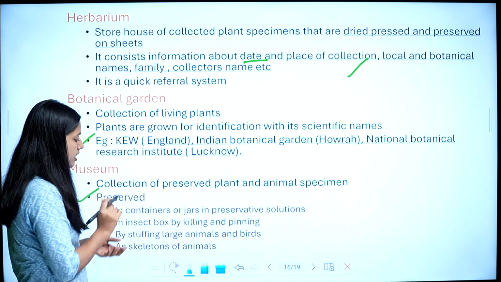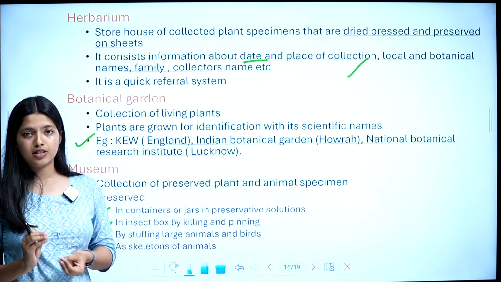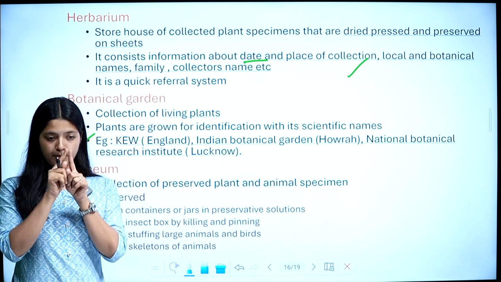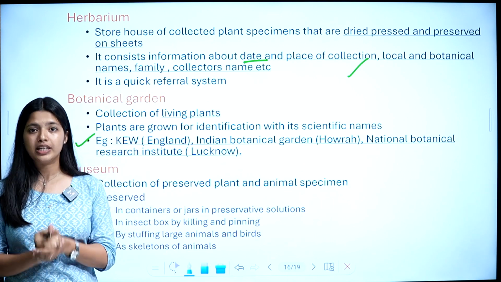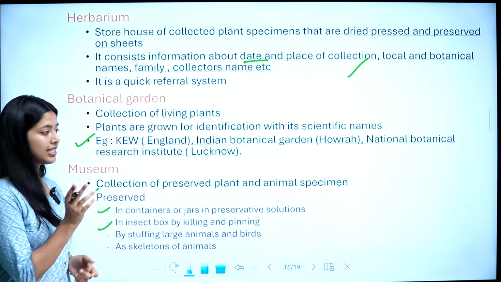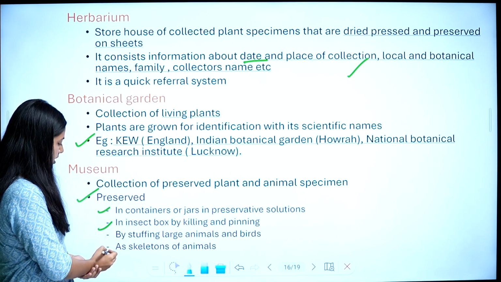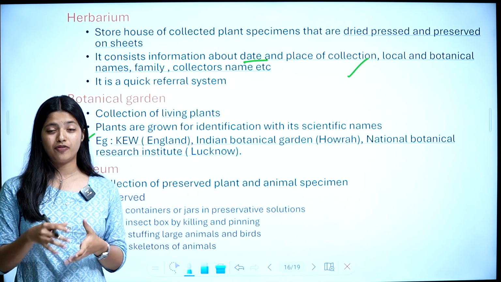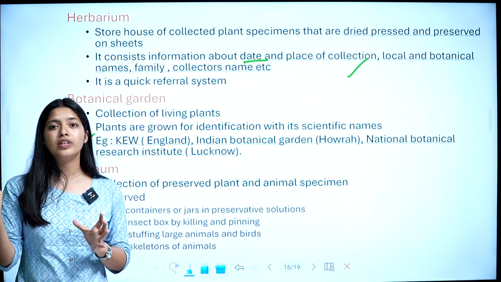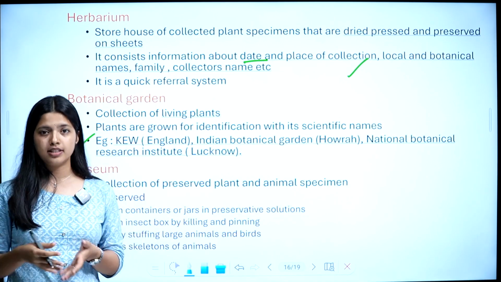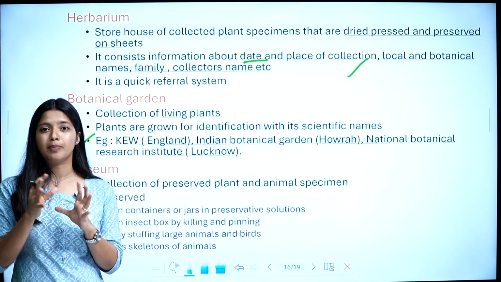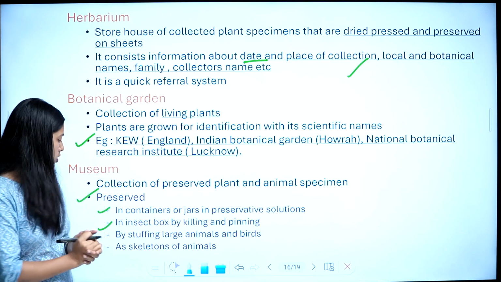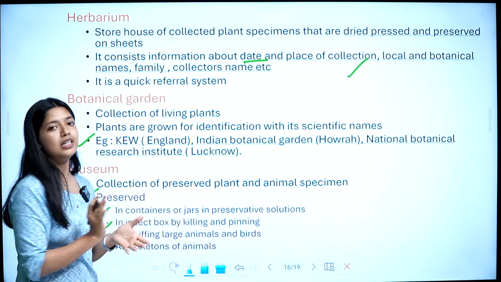And then in insect box by killing and pinning. So an insect will be taken, it will be killed and then pinned, and it will be set in a box. We call those insect boxes; I will show them. And by stuffing large animals and birds. Stuffing means you will remove the internal parts and you will stuff it with some materials, so you can preserve the external structure.